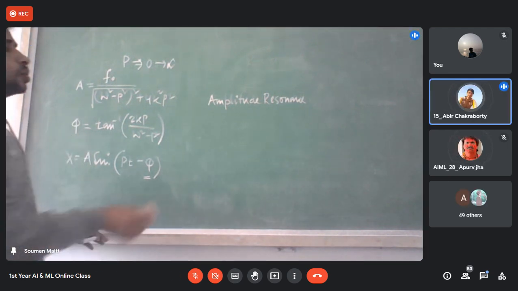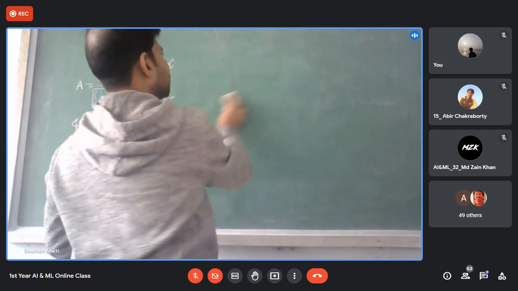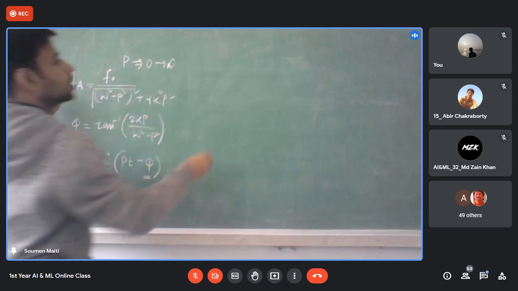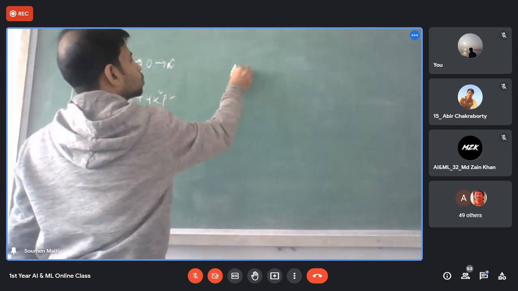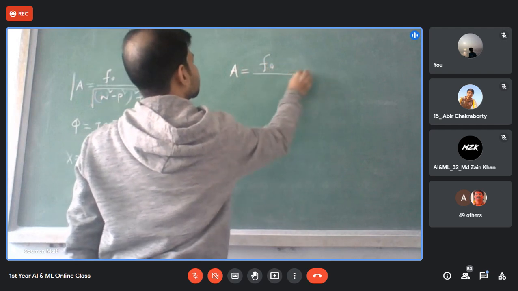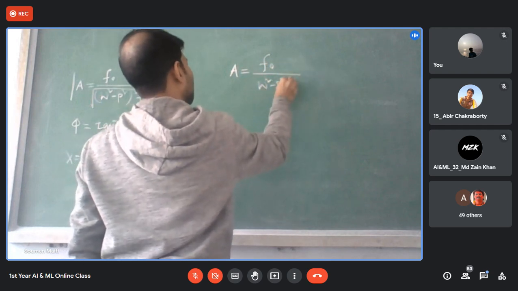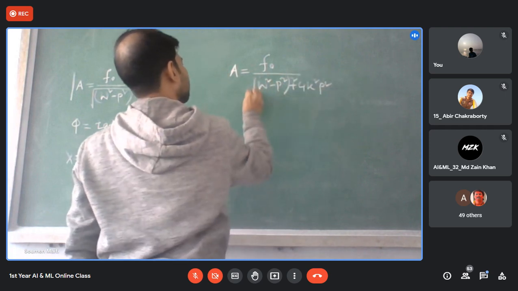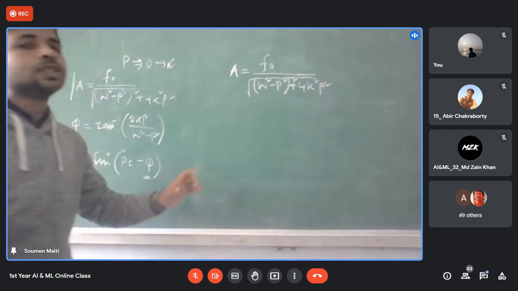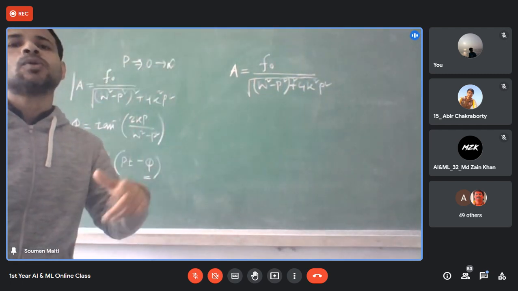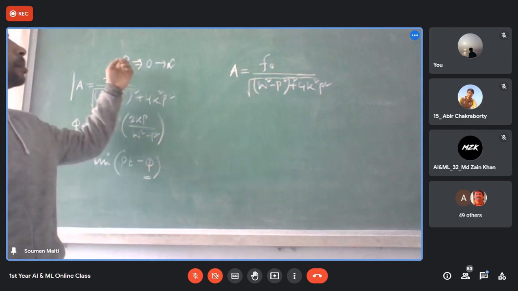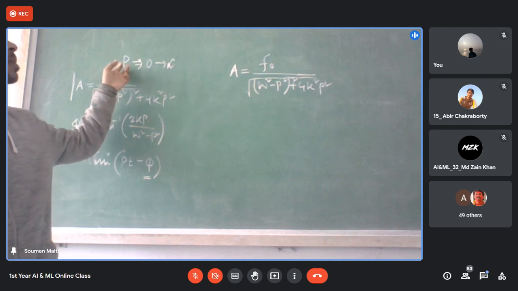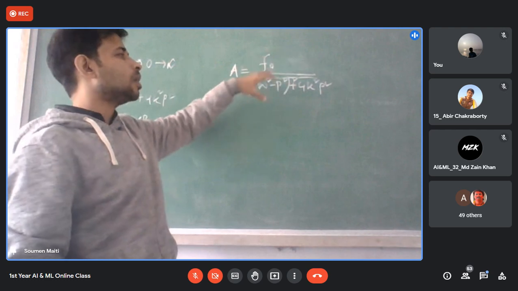Yes, sir. So look at this. If I am doing the amplitude resonance, then all things lie in this term, which is F naught over the root of (omega square minus p square) whole square plus 4k square p square. So look at this: the amplitude becomes maximum for a particular value of the periodic frequency p. Depending on the value of p, at some point this value will become maximum.